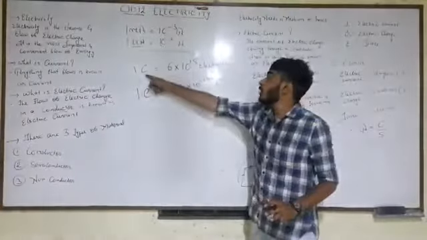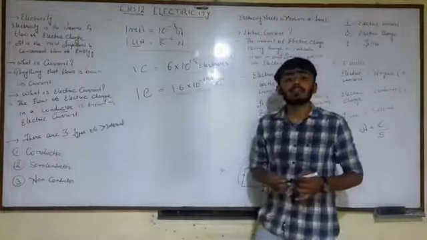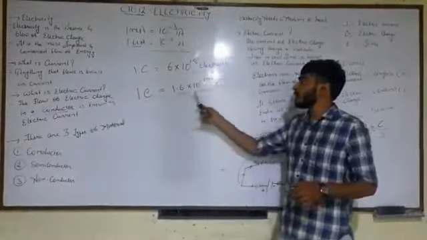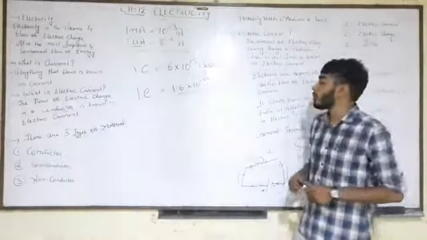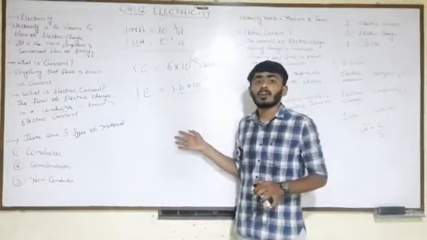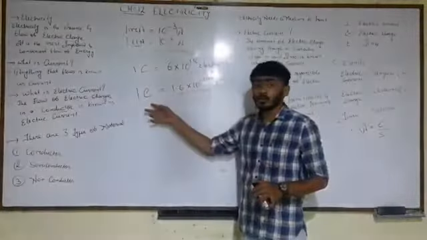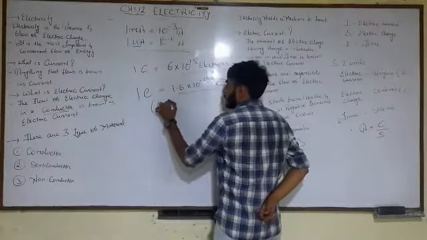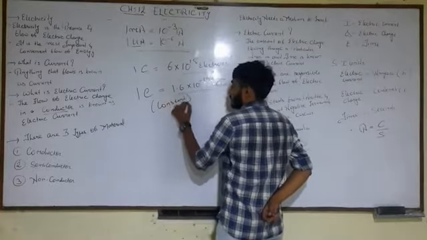And 1 Coulomb of electric charge contains 6 into 10 raised to 18 electrons, whereas 1 electron is equal to 1.6 into 10 raised to minus 19 Coulomb. So these are the general forms of electrons. This value always remains constant. These things won't change. Fine.